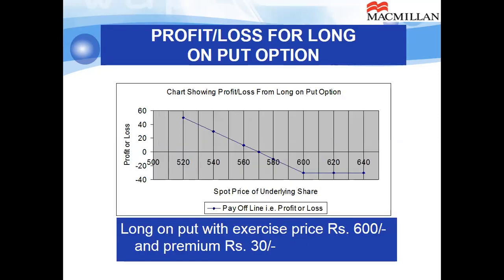Then let us see long on put. That means you have purchased the put option with exercise price 600 and paid a premium of 30. So now your break-even point will be 600 minus 30. That means if price falls below 570, you will start having gain, and gain will increase with a decrease in the price. On the other hand, if price moves above, that means the price is more than the exercise price by the expiry, you only lose the premium, not more than that. So maximum loss is equal to the premium paid by you, which in any case is the sunk cost as we refer to in accounting.